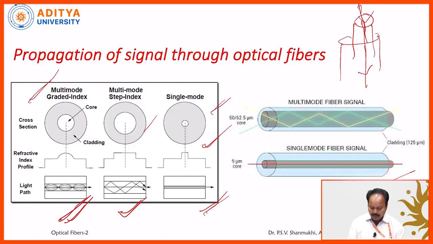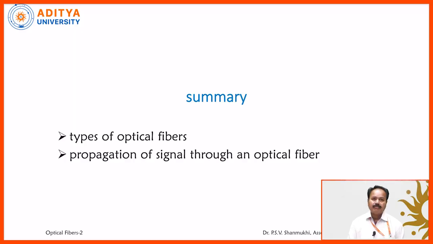So coming to the summary of this one, here we have discussed the types of optical fibers. What are the different types of optical fibers? Basically single mode fiber and multi-mode fiber. Later on, step index and graded index fibers, both the multi-mode and the single mode fibers we have discussed. And also we have discussed the propagation of the signal through various fibers like step index single mode fiber, step index multi-mode fiber and graded index multi-mode fiber. All these things we have seen in this article.